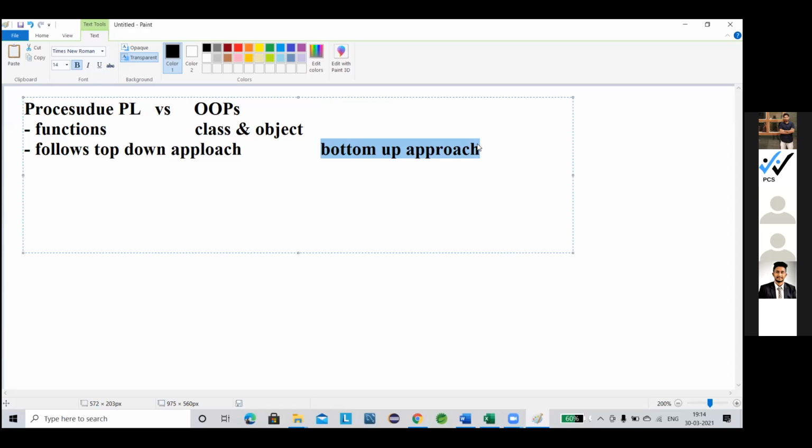In object-oriented programming, most things are dynamic. In Java we follow data types, but in Python the data types are completely dynamic. That's why it is called the bottom-up approach. Whenever we need it, we fetch the method and use it.